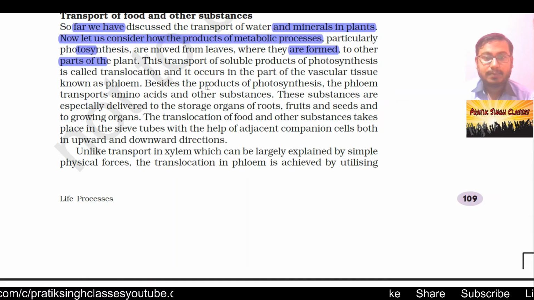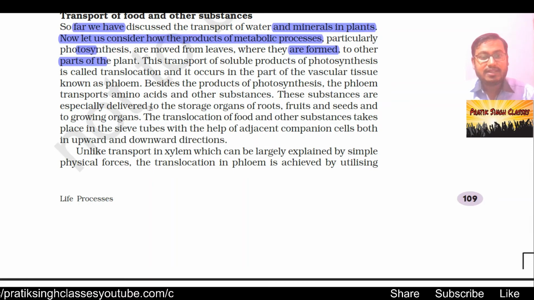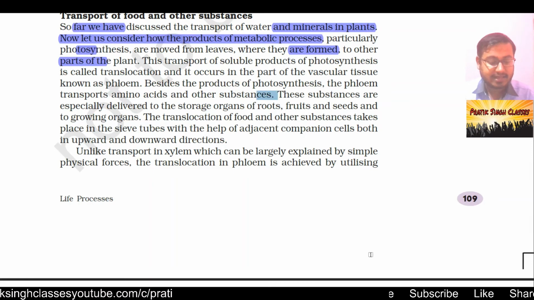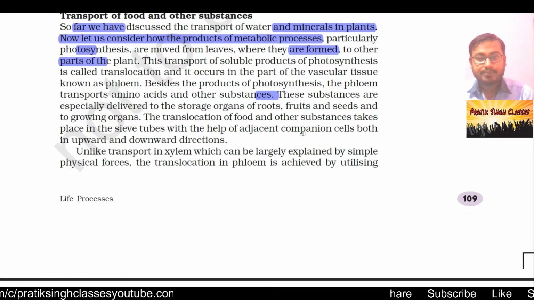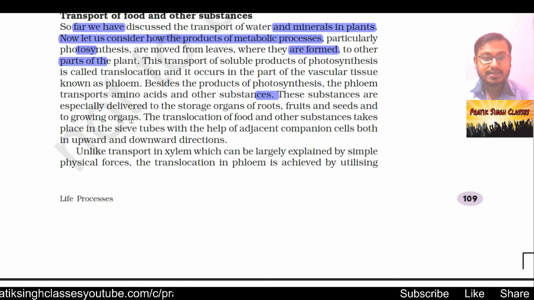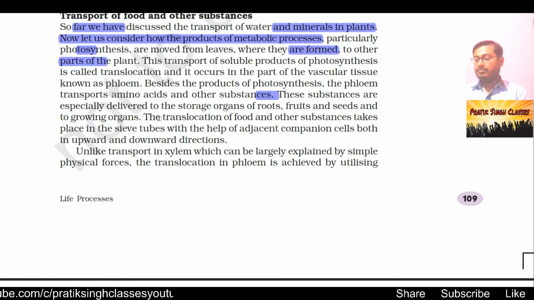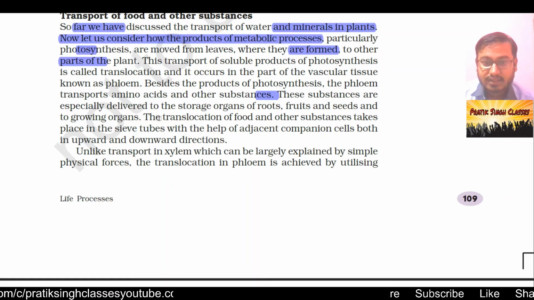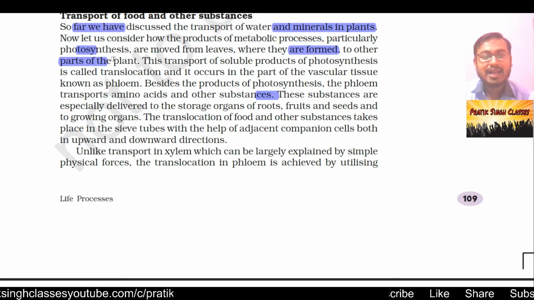Besides the products of photosynthesis, the phloem transports amino acids and other substances. These substances are especially delivered to the storage organs of fruits and seeds and the growing organs. So whatever food we eat, which we get from the plants, is the food processed by the plants for themselves, which is in excess.